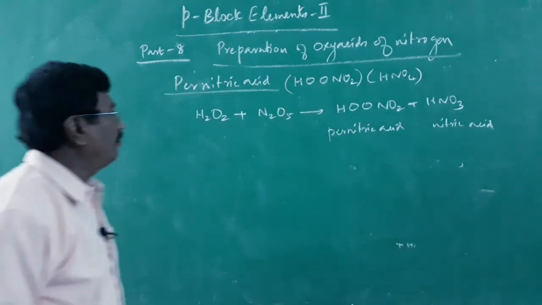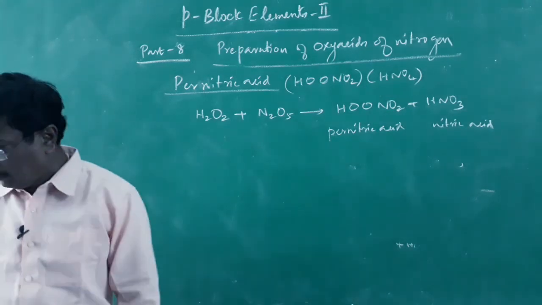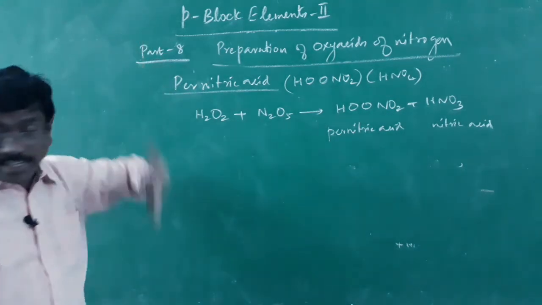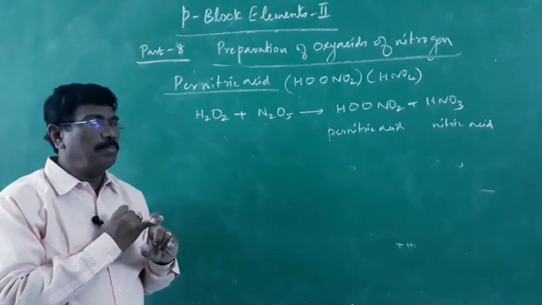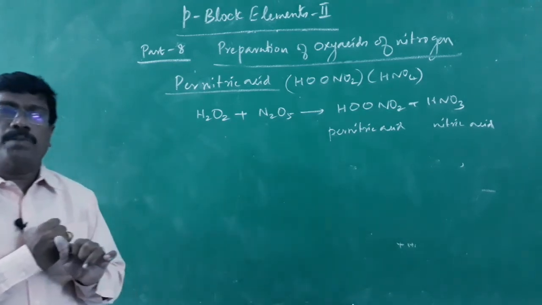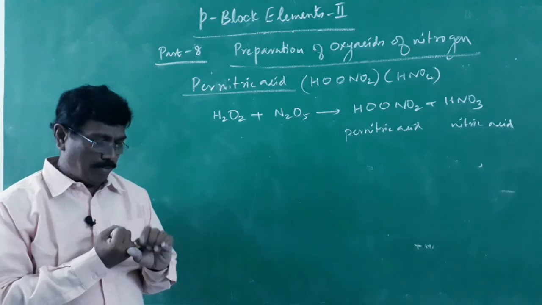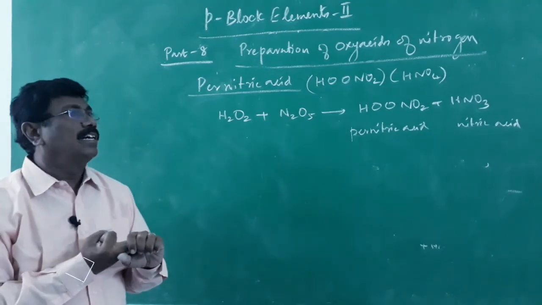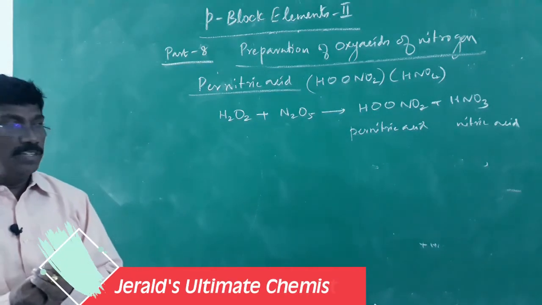So with that, we end up with various compounds under nitrogen. So up to part 8, we have seen nitrogen, its position in the periodic table, and about nitrogen we have seen preparation, properties and uses. Then we went into ammonia, hydride of nitrogen, and then nitric acid. Mainly we have seen preparation, properties and use of nitric acid.